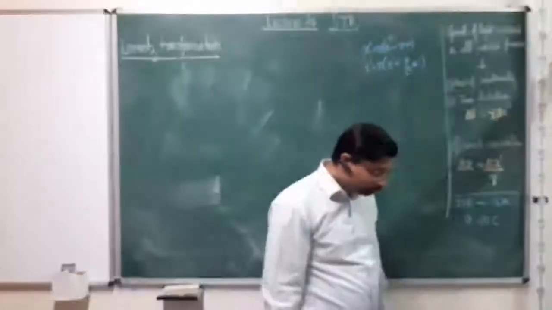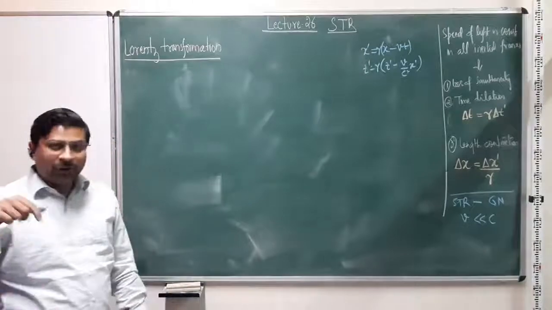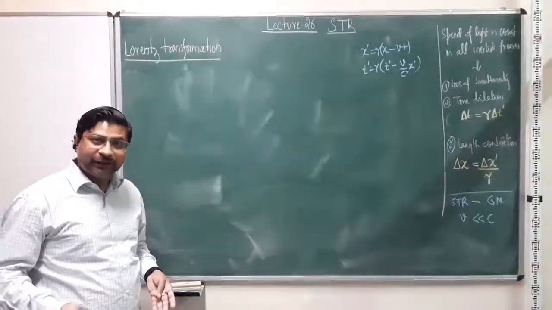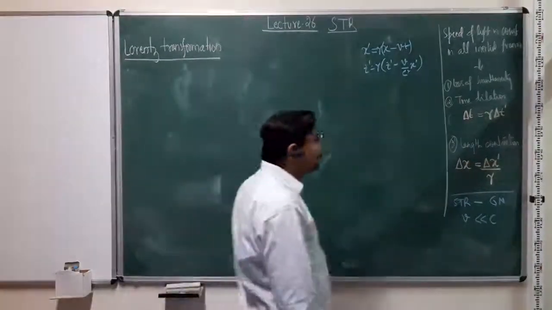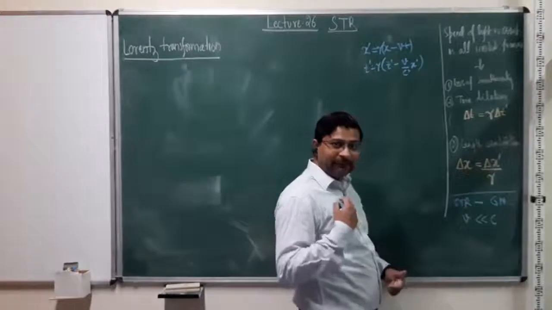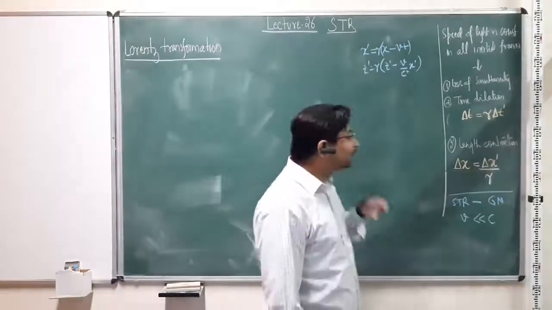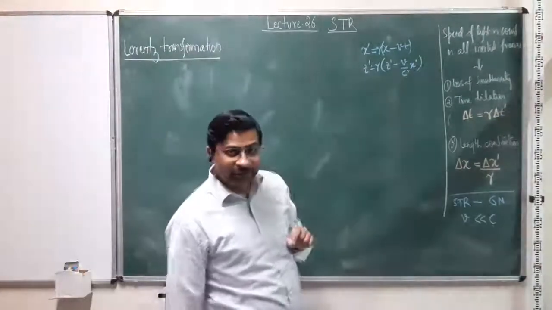Now what will happen if I look at the same thing from the point of view of a person in S prime? From the point of view of an observer in S prime, that observer is stationary, while the S frame is moving in the opposite direction with velocity v. So the gamma factor is going to come there in the exact same way, since gamma is independent of the direction of v, or the sign of v.